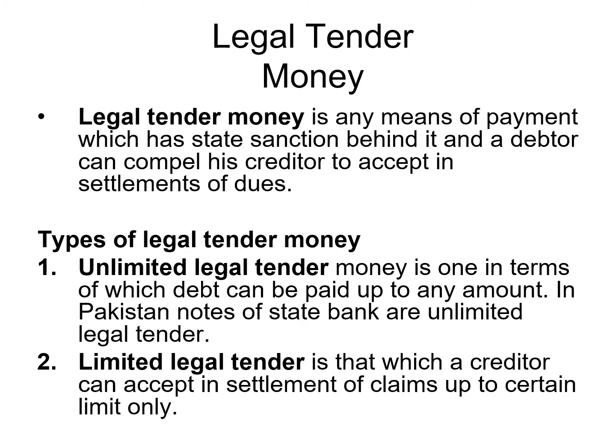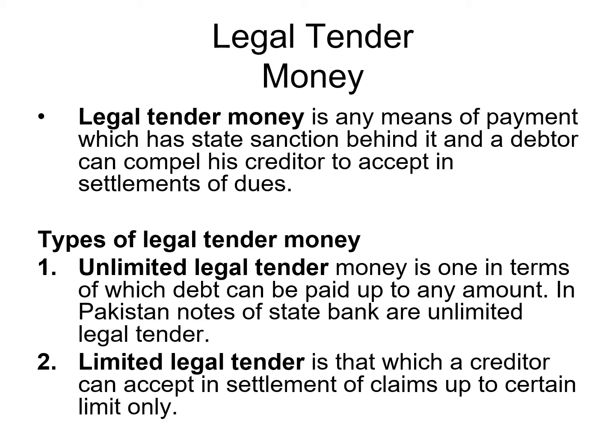Now, another form of money is legal tender money. Legal tender money is a type of money which has the state power behind it. The state has declared it as money, so people have to accept it in settlement of debts or dues, or when buying certain products, because the government has declared it as money.